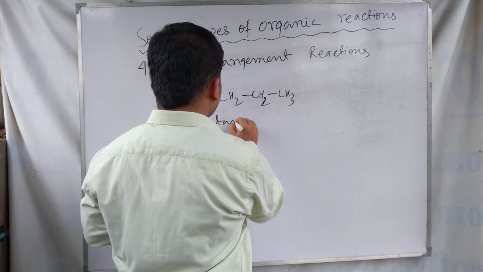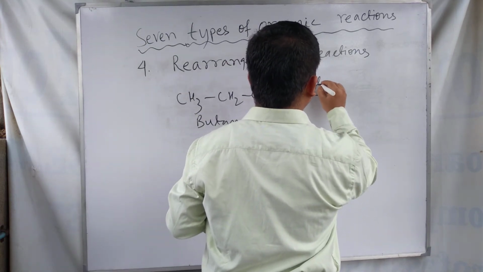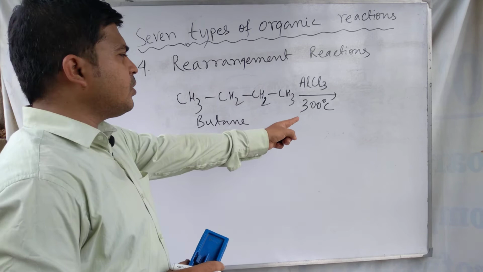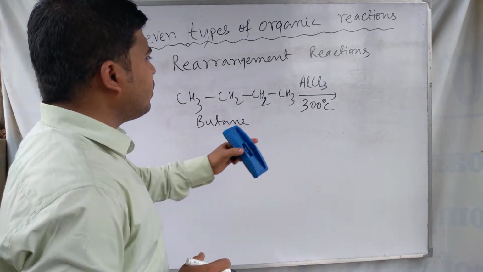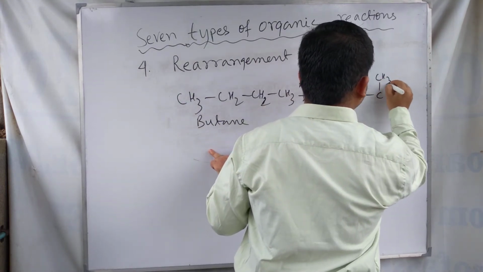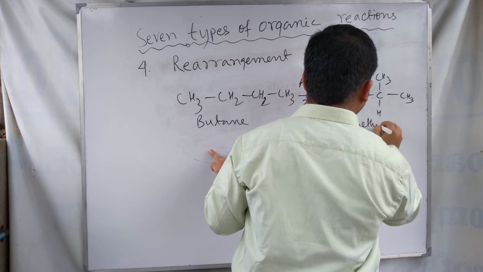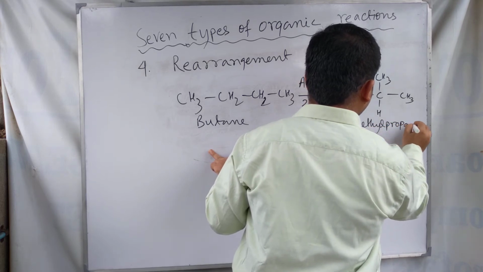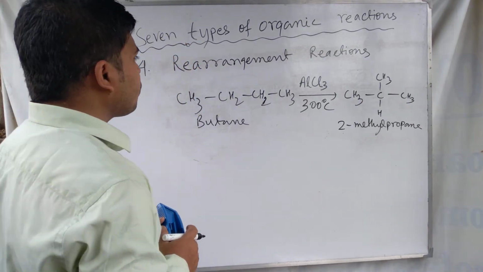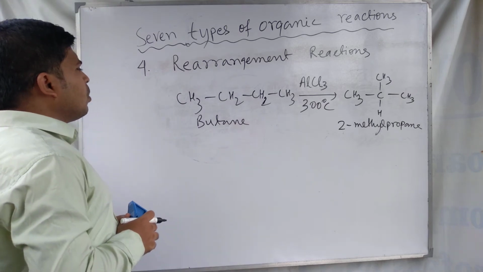This is butane, and in presence of anhydrous aluminium chloride at a temperature of 300 degrees centigrade, when it is reacted, this one is formed, meaning 2-methylpropane.